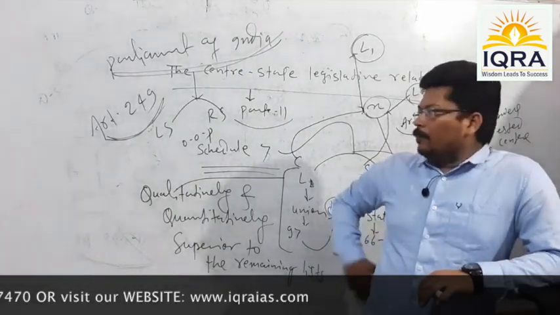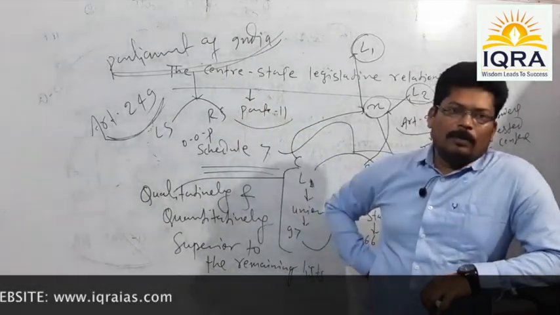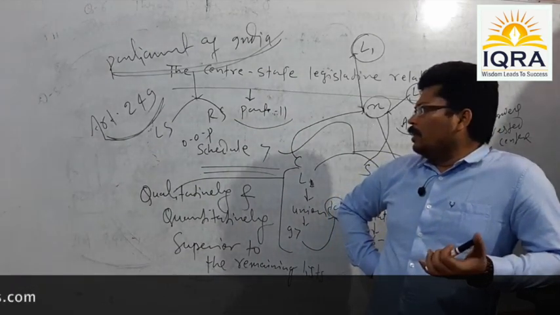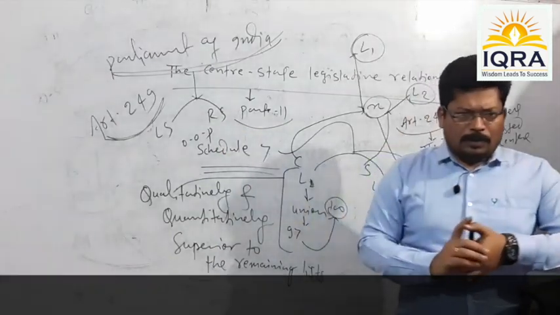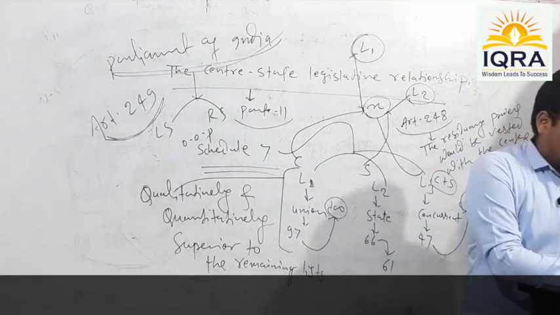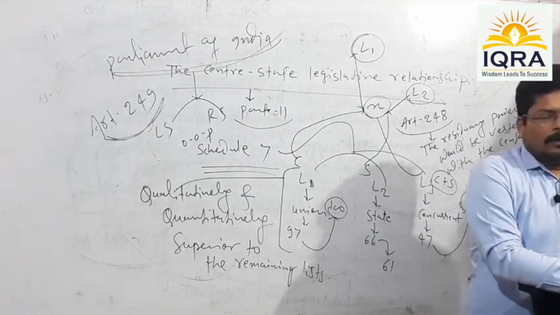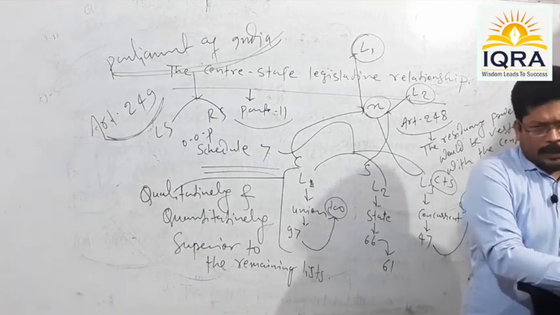Means a legislation may be initiated from either house of the Parliament, or in certain circumstances we see that a particular legislation is initiated even from the office of the President of India. For example, under Article 3, you must have studied that the Parliament can change the name, area or boundary of any state.